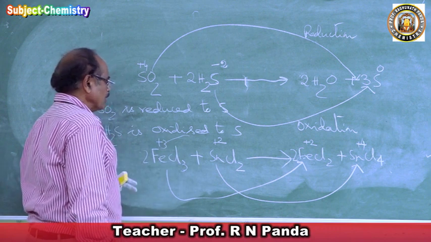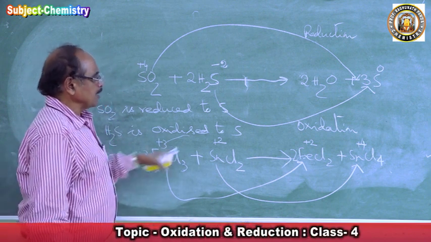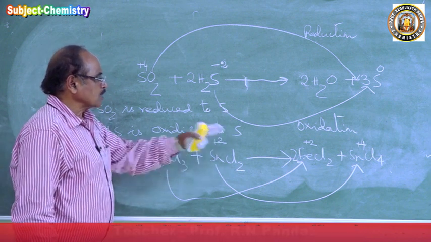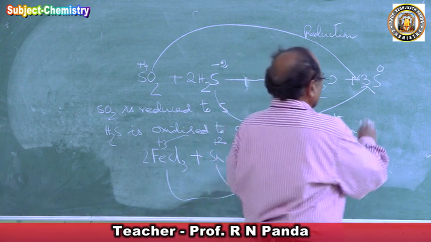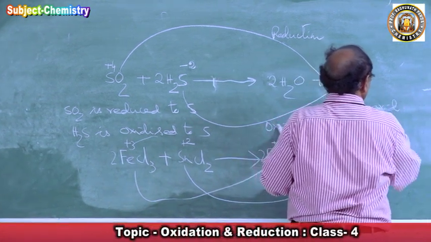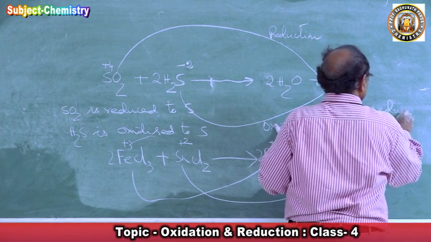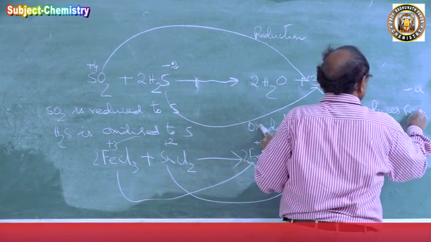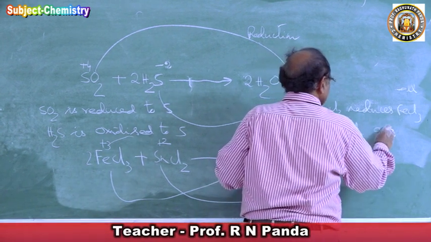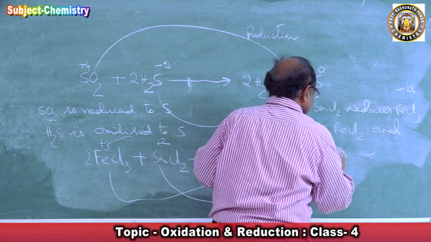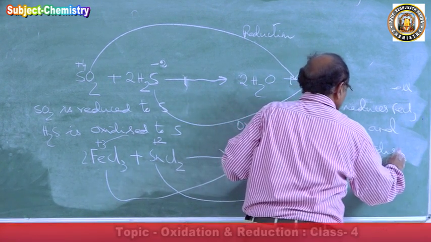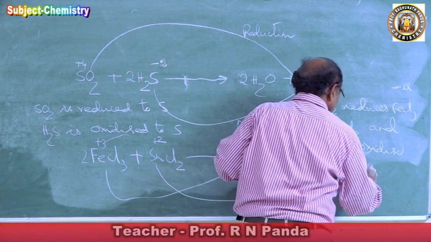So in the balanced equation, ferric chloride is reduced to ferrous chloride and stannous chloride is oxidized to stannic chloride. SnCl2 reduces ferric chloride to ferrous chloride and gets oxidized to stannic chloride.